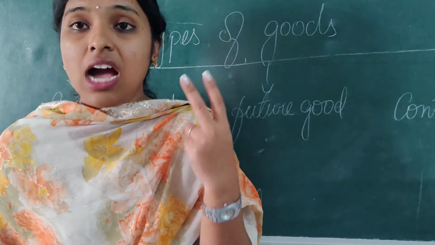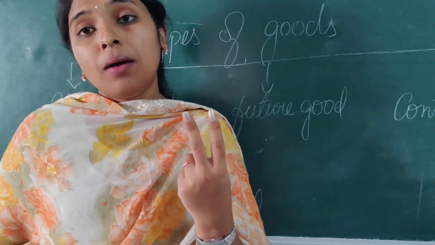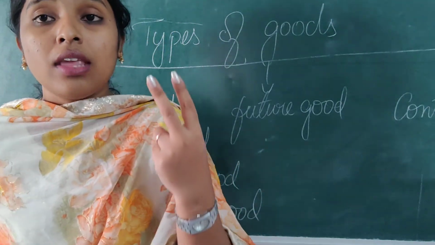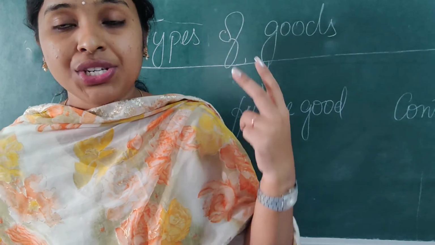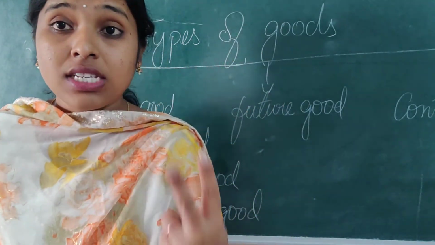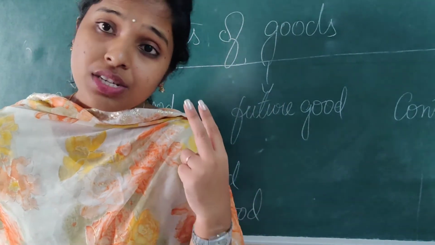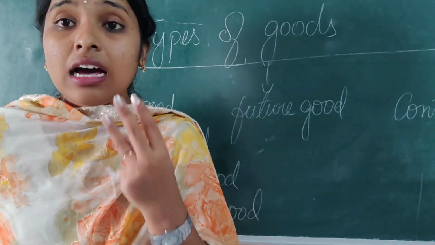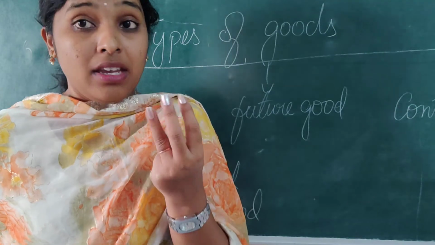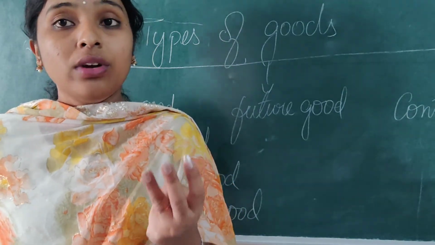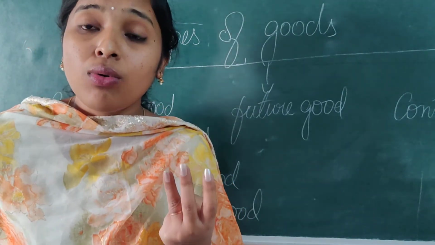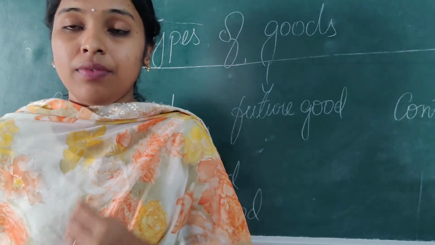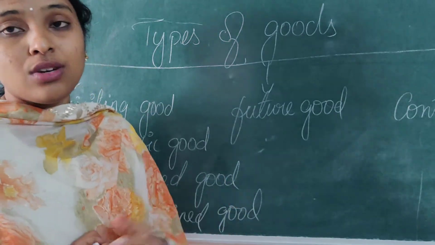Next is ascertained, where the buyer comes to know about the product after the transaction is done, where the goods are identified after the transaction. And the last one is unascertained. Here, even after the transaction, the buyer may not know what kind of good it is. It can only be known with the description. This is about existing goods.